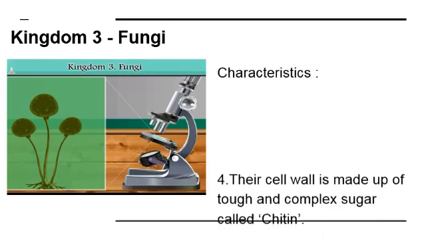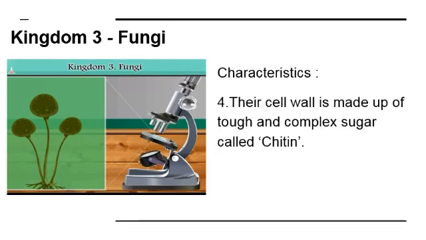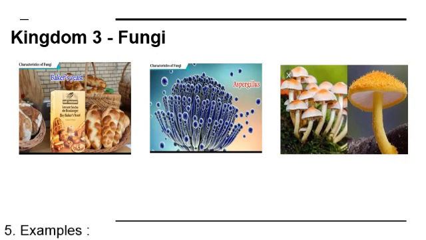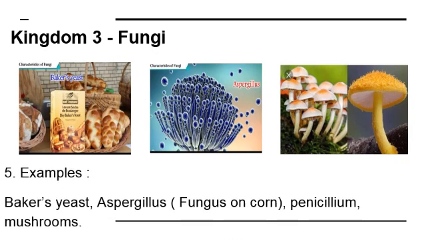The next characteristic of fungi, their cell wall is made up of a tough and complex sugar called chitin. And here are some examples of fungi: Baker's yeast, Aspergillus, also known as fungus on corn, penicillium, mushrooms, etc.